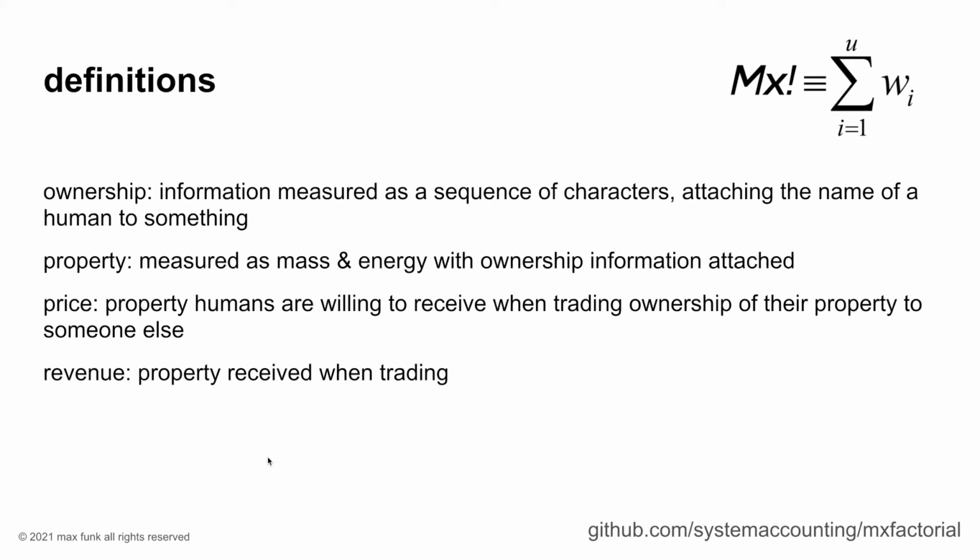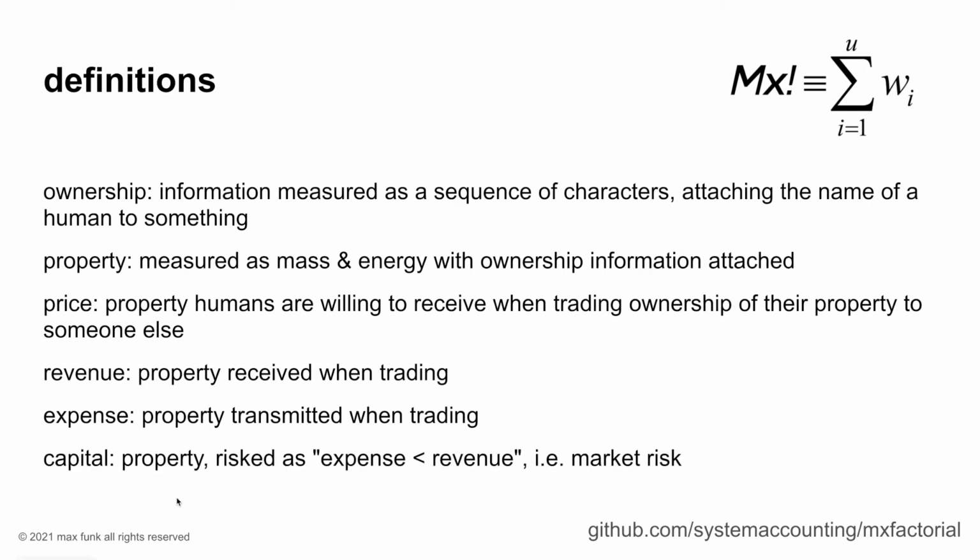Revenue. Property received when trading. Expense. Property transmitted when trading. Received and transmitted are words from a mathematical theory of communication. You can look it up. A mathematical theory of communication. Also, an efficient market is one where trading maximizes revenue while minimizing expense. It's the best deal when considering both sides.